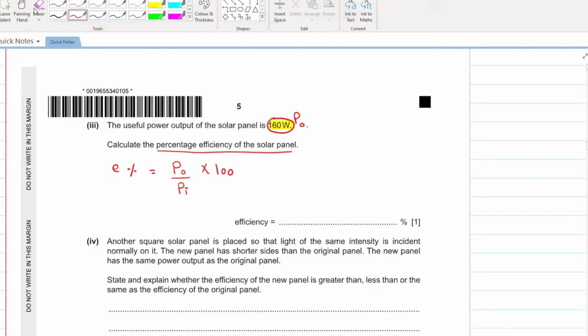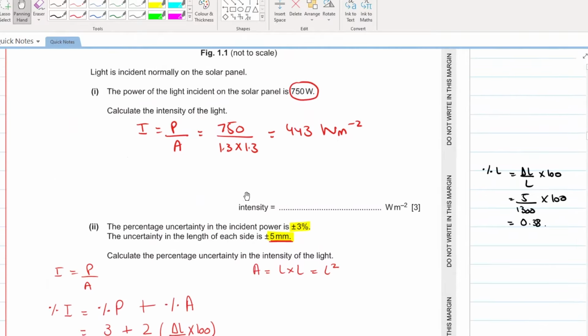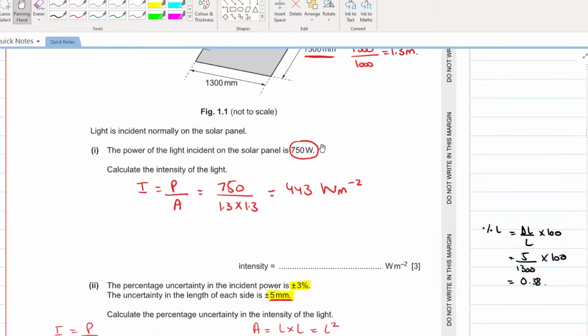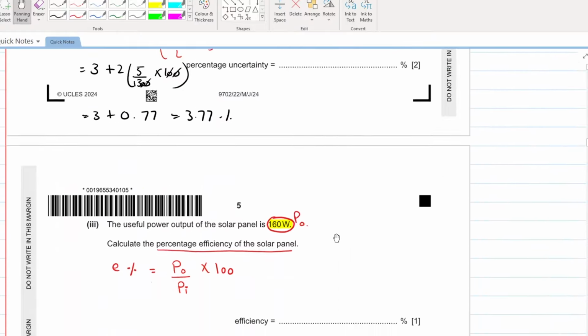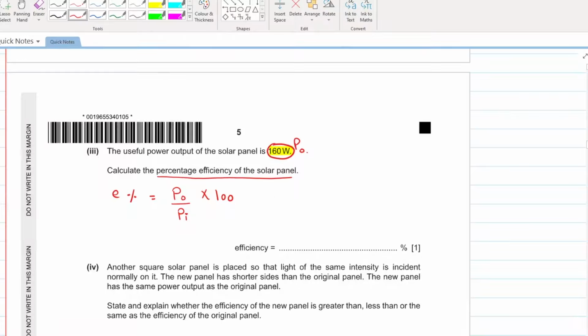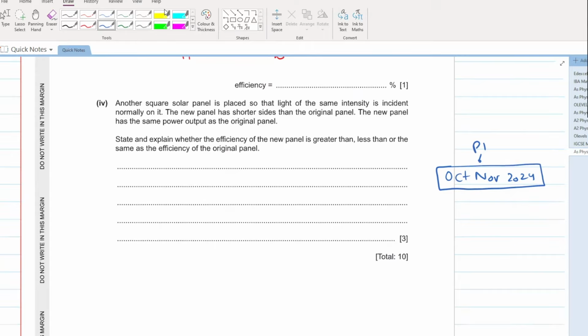Have we calculated the power input somewhere? Yes, we are given power input as well. Divide the two and multiply by 100. Power output is 160, power input is 750, multiplied by 100. What will the answer be? Any geniuses in the chat that can calculate this? Percentage efficiency comes out to be 21%. Go and check it, no problem.